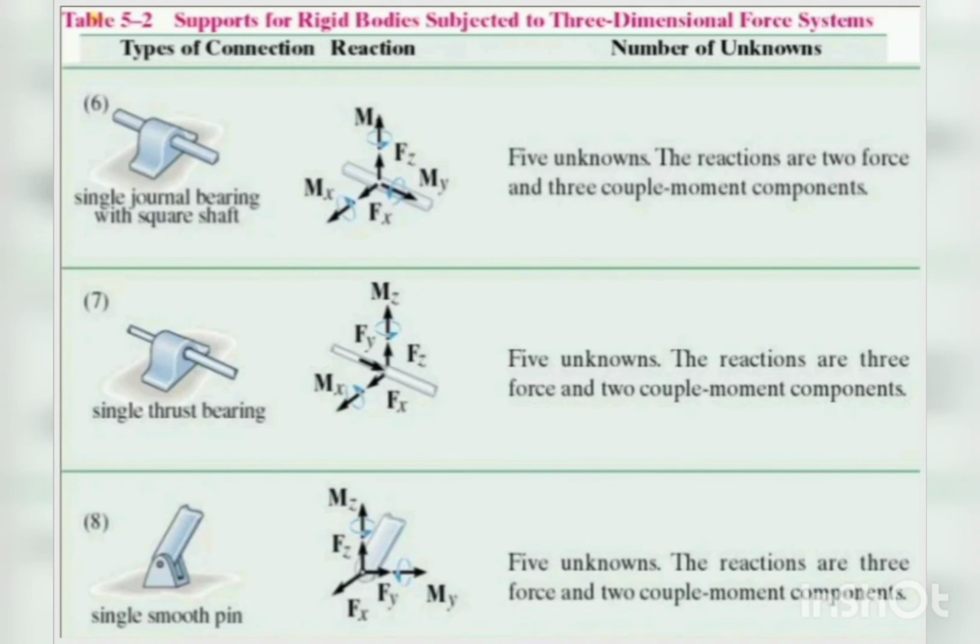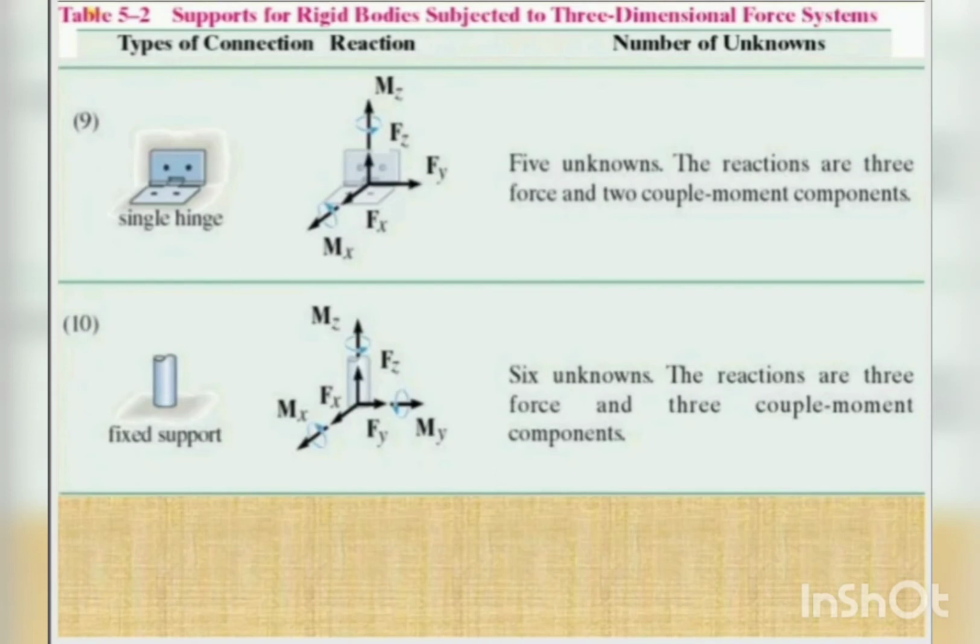Single journal bearing with square shaft: five unknowns. The reactions are force and three couple moments. Single thrust bearing: five unknowns. The reactions are three forces and two couple moments. Single hinge: five unknowns. The reactions are three forces and two couple moments. Fixed support: six unknowns. The reactions are three forces and three couple moments.